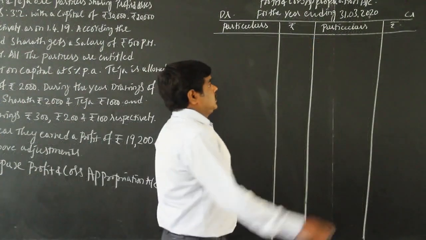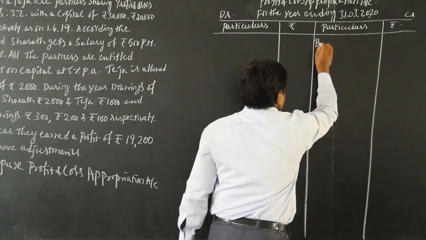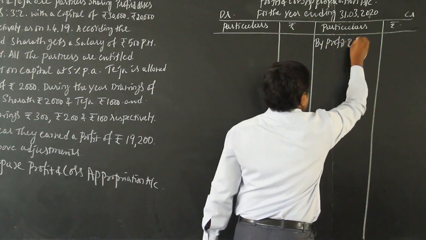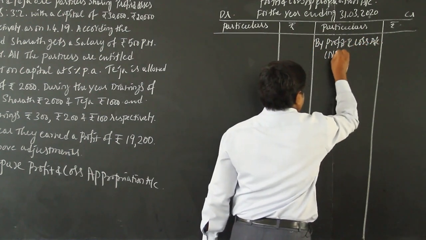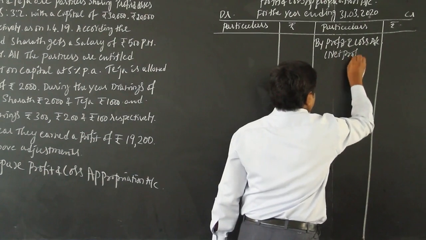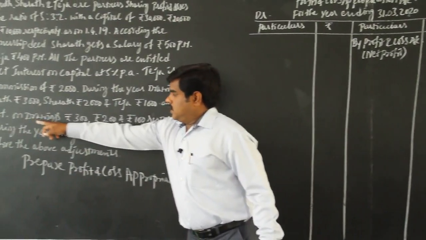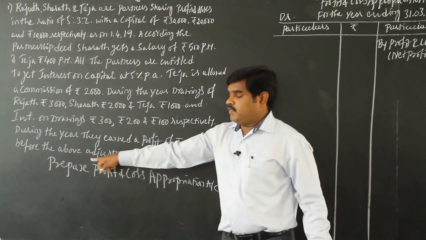After writing that, first what you have to do is write by profit and loss account in the credit side. That is the net profit. Here it is given in the problem: during the year, they earned a profit of rupees 19,200 before the above adjustments.